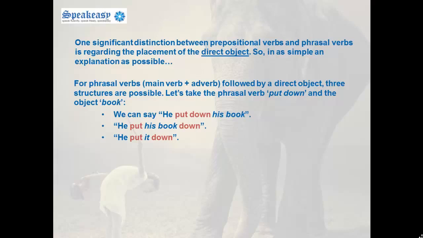We can also place the object between the main verb and the adverb. He put his book down. Finally, we can replace the object with the pronoun it, still between the main verb and the adverb. He put it down.